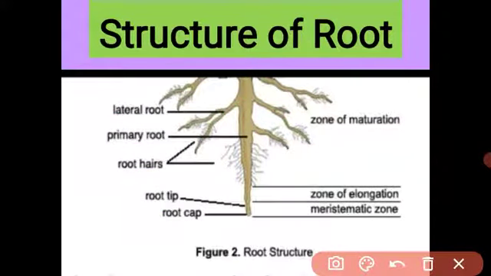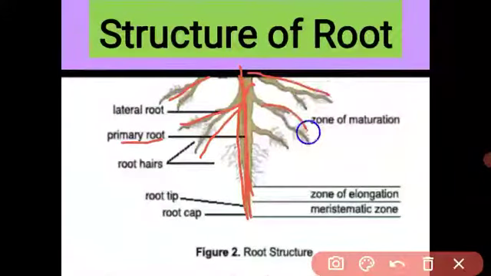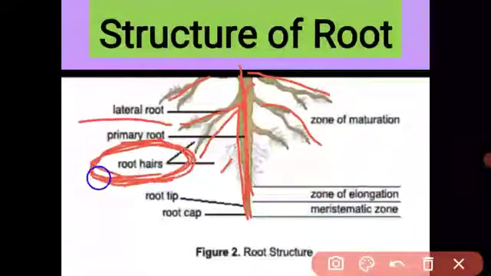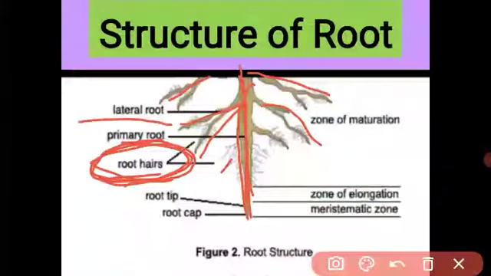Let us revise. The main root is called the primary root. This main root is divided into many branches. These branches are called lateral roots, and on the lateral roots there are very small hair-like projections. This is called the root hair. The root hair is a very important part because the main absorption of water and minerals is performed by the root hair. This is the tip of the root. On the tip of the root there is a root cap.